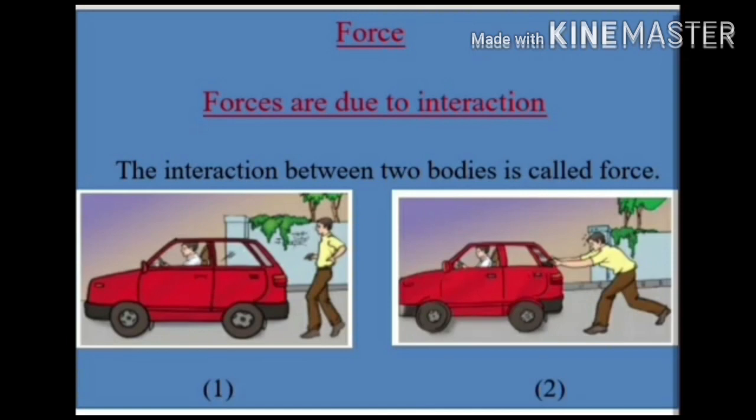Now, force is an agent. How? Force is an agent which can move an object. Second, which can stop an object in motion. Third, which can change the direction of the motion of an object. Fourth, which can increase or decrease the speed of an object.